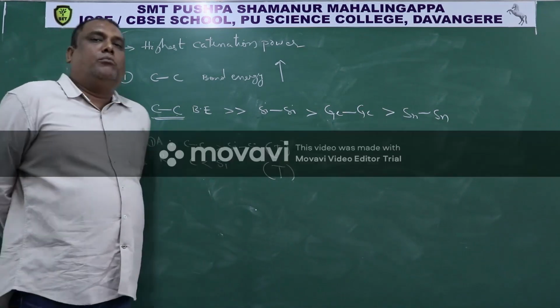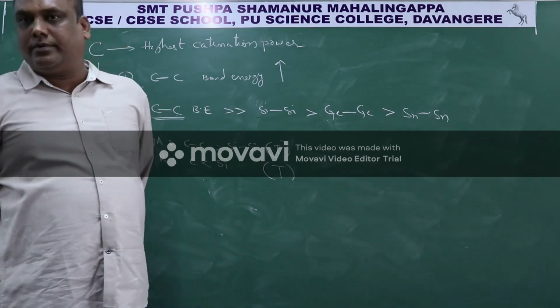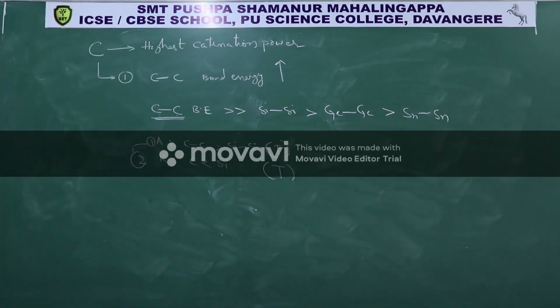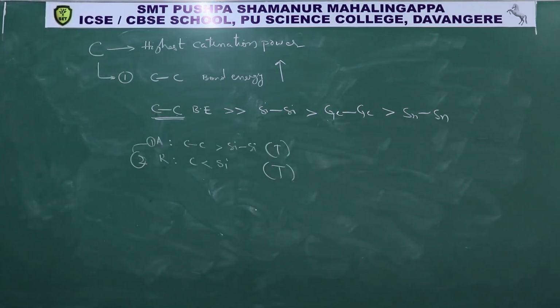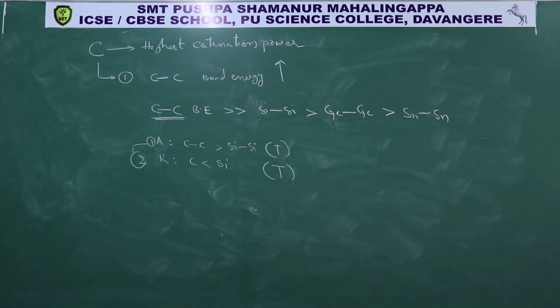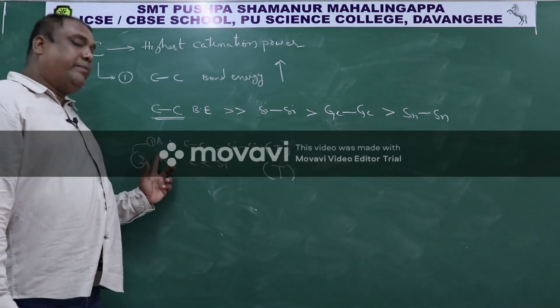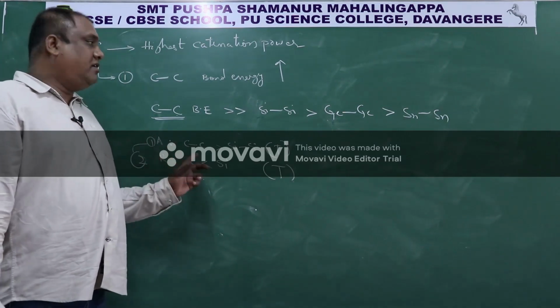So the answer is: both A and R are correct, and R is the correct explanation of A.